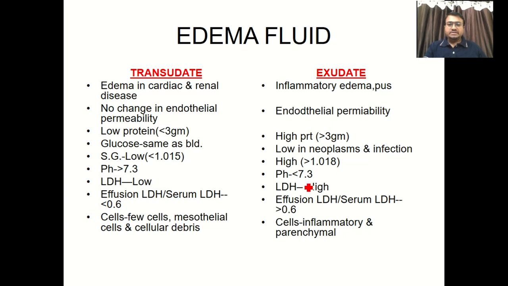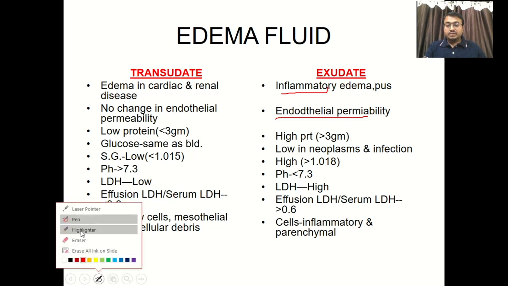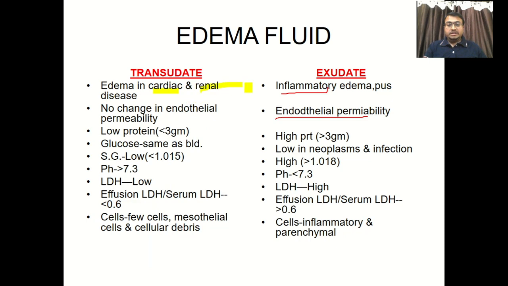So first, the difference, transudate versus exudate. As we have already discussed these things in practical classes, exudative means there is an association with inflammation, so it is inflammatory edema. The obvious thing is endothelial permeability breach, so there is increase in the endothelial permeability due to inflammation. These two words are important in exudative. In case of transudative, it is clearly said that it is of cardiac origin or renal origin.